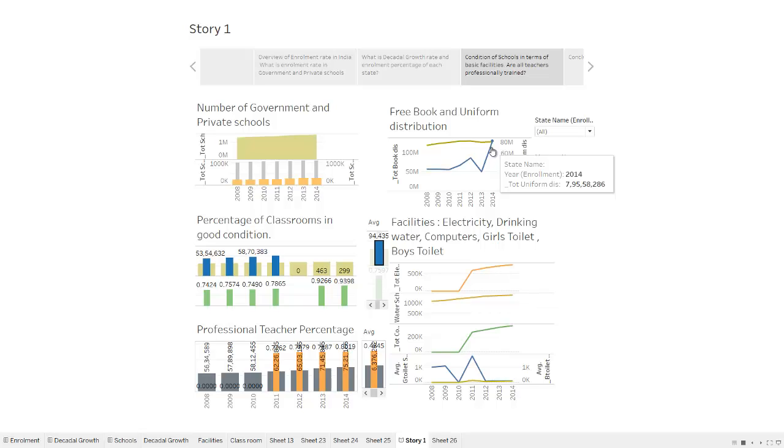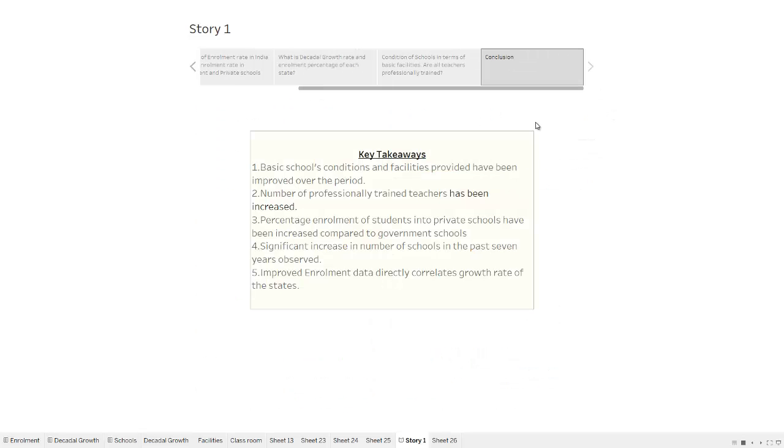The dashboards are interactive, as we can see that these represent the UP state. In the end, we can see the conclusion.